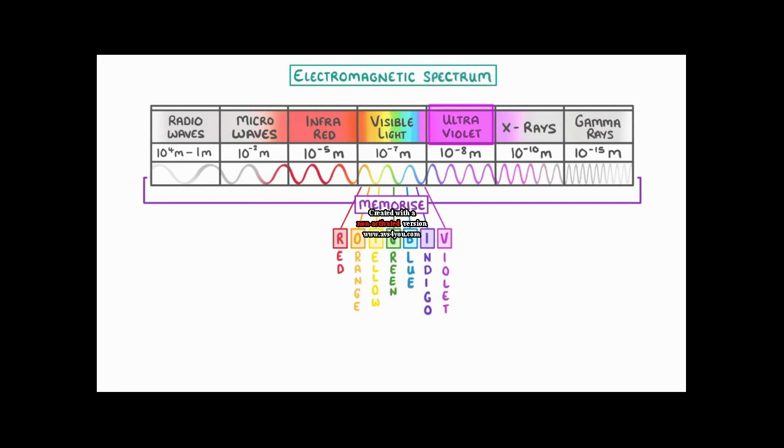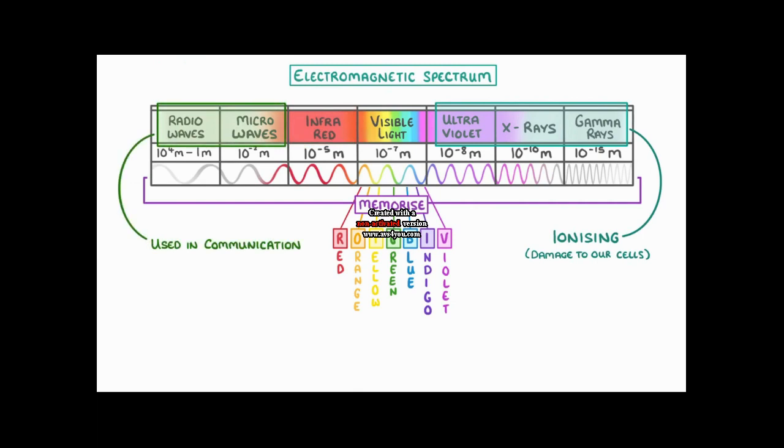After violet comes ultraviolet, which makes sense, and before red is infrared. To help you remember that X-rays and gamma rays are over on the right, remember that all of these types, so ultraviolet, X-ray, and gamma, can all be ionizing and cause damage to our cells, so they're grouped together. Then all we have left are microwaves and radio waves, which are both used in communication, and go on the far left.